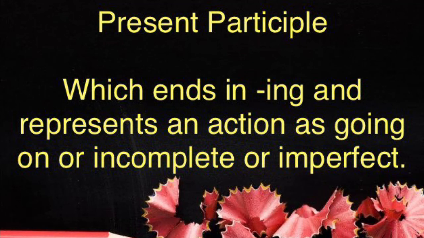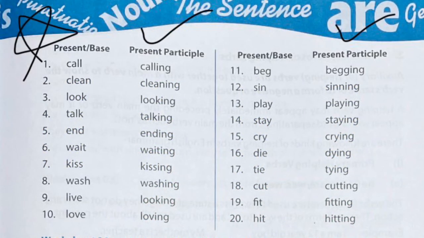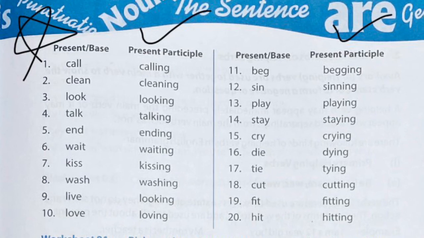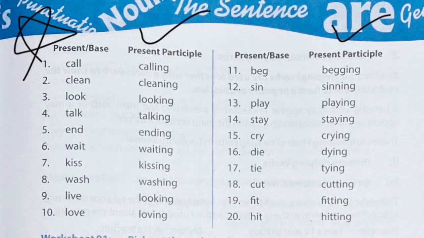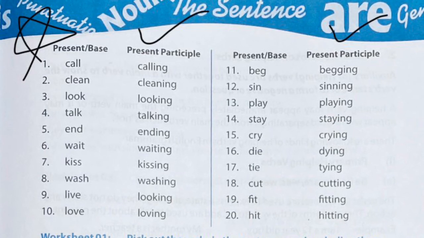So on the next page, 73, as I have already spoken some of the verbs: call, calling, clean, cleaning, look, looking, talk, talking, end, ending, wait, waiting, kiss, kissing, wash, washing, live, living, love, loving.